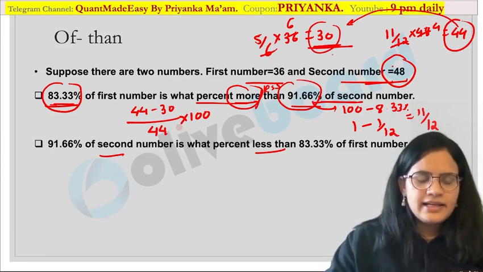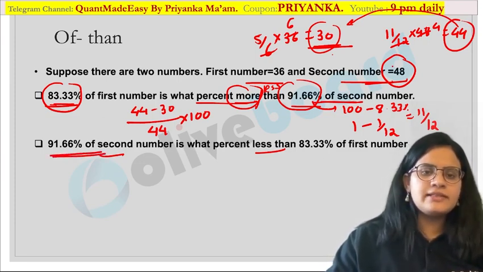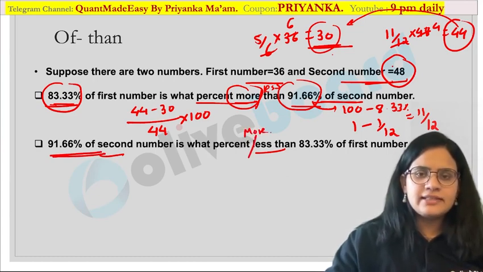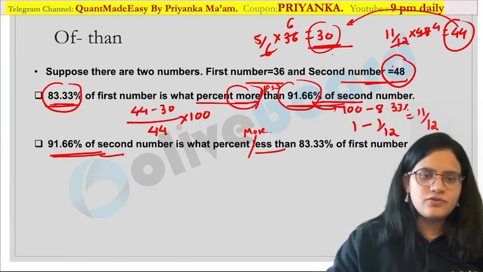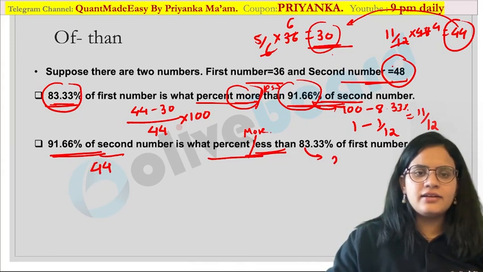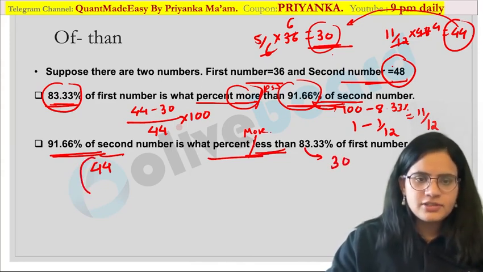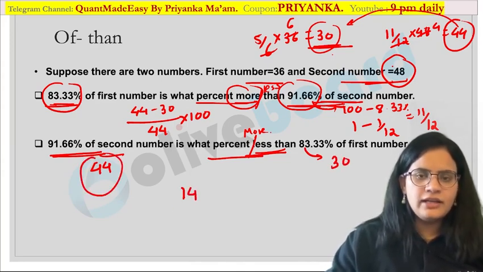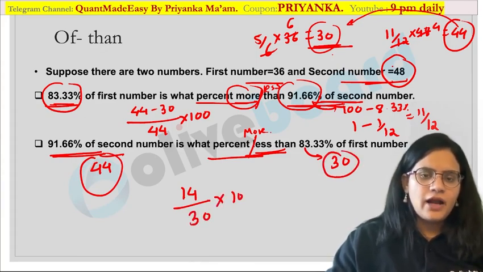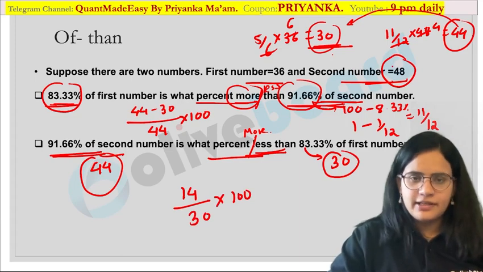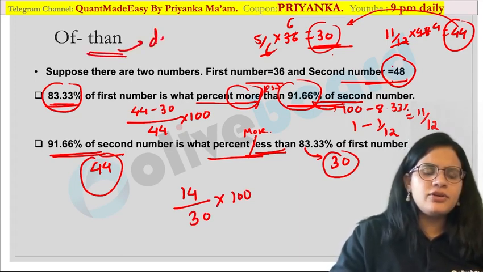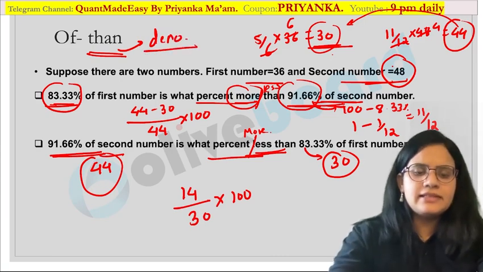Similarly here they have given 91.66%. Again it is more or less over here. So 91.66%, that is this value, which is 44. It is how much percent more or less than 30? How much is it more over here? It is more by 14, more than this value. So this would be your denominator. I hope the of-than rule must be clear. Whatever comes after than will always be your denominator. So never make a mistake in this.